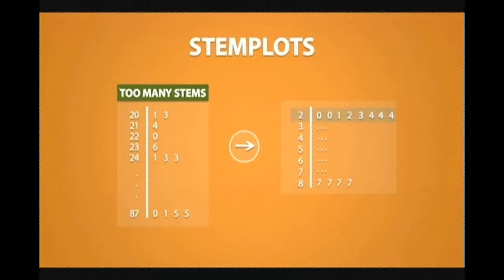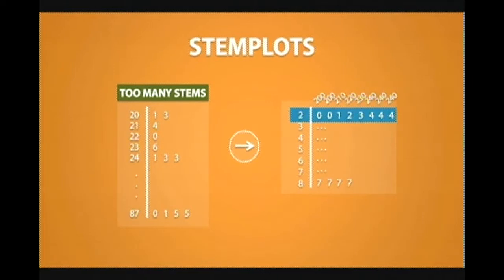trimmed. For example, for the top row, instead of reading it as 20, 20, 21, 22, 23, and so on, we read it as 200, 200, 210, 220, 230, and so on. This is because the original data was in the hundreds place.